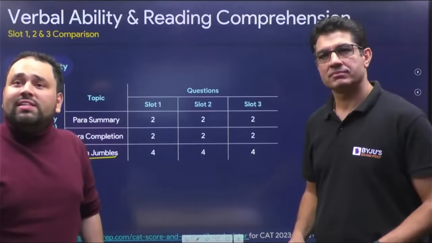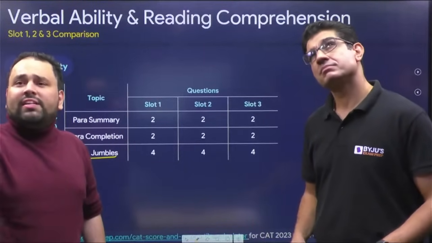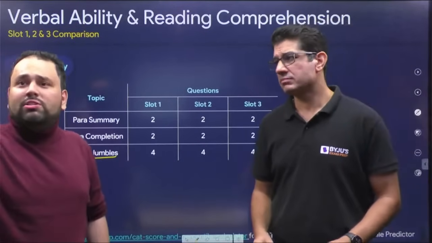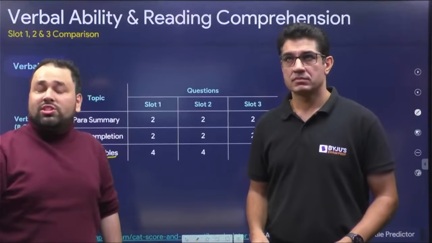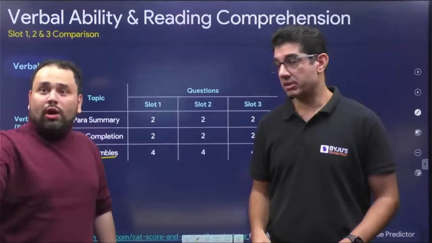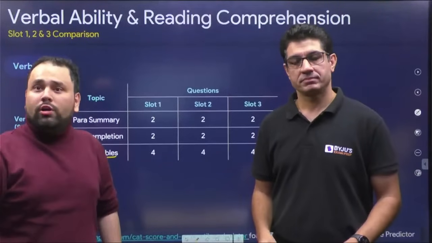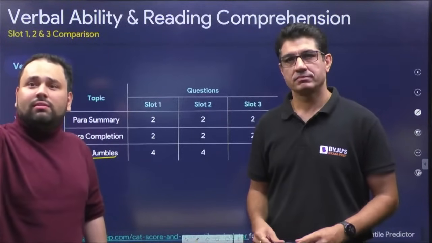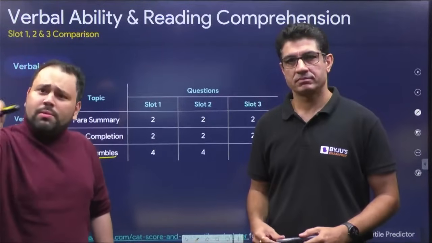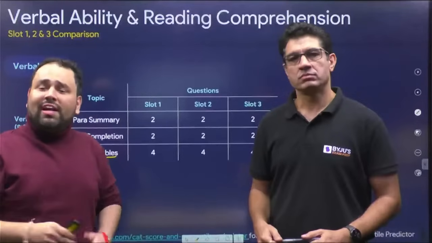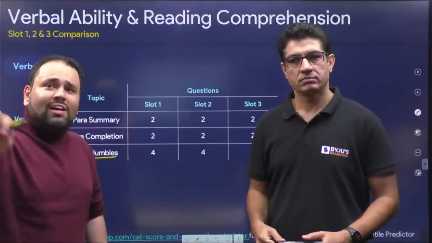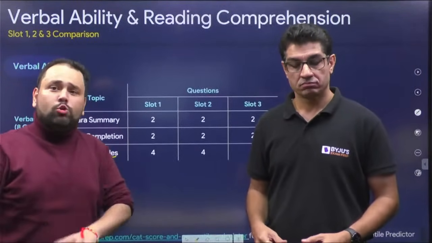Sir, overall 26 attempts with good accuracy. 26 attempts is equivalent to about 78 marks in total. Say about 90% accuracy, you're looking at 60 to 65, which could be a very, very good score. So it depends on the definition of good. If good is about 90%, then I think you've done very, very well. If good is about 80% also, I think you would have done decently, because we were just discussing that offline. I think a score of about 50, 55 should easily be about 95 percentile or so, which means you'll be